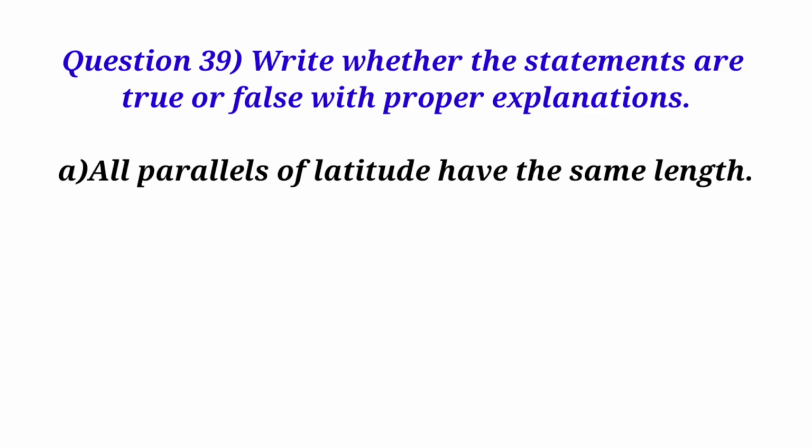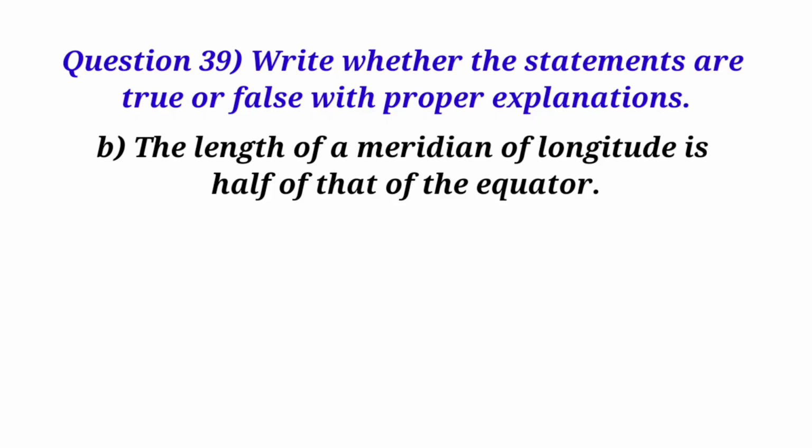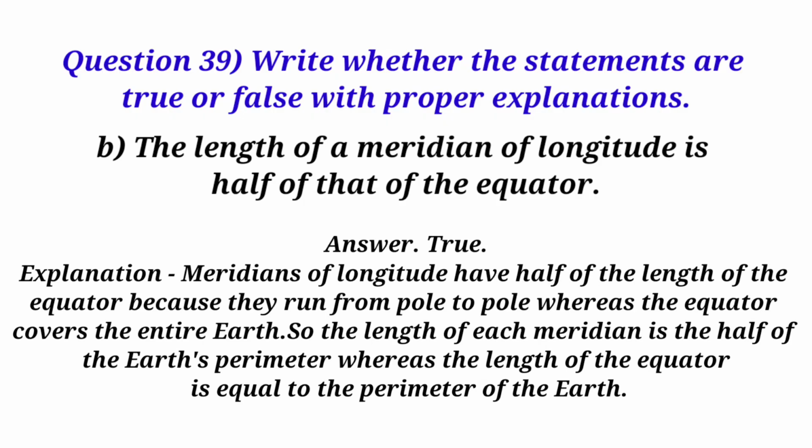A. All parallels of latitude have the same length. Answer. False. Explanation. Parallels of latitude decrease in length as they move away from the equator towards the poles. B. The length of a meridian of longitude is half of that of the equator. Answer. True. Explanation. Meridians of longitude have half of the length of the equator because they run from pole to pole, whereas the equator covers the entire Earth, so the length of each meridian is the half of the Earth's perimeter, whereas the length of the equator is equal to the perimeter of the Earth.